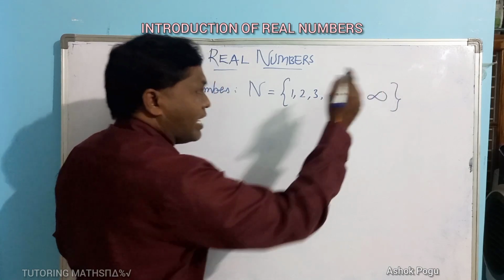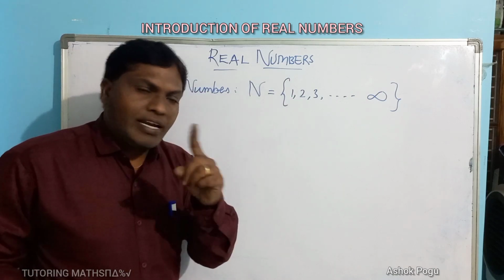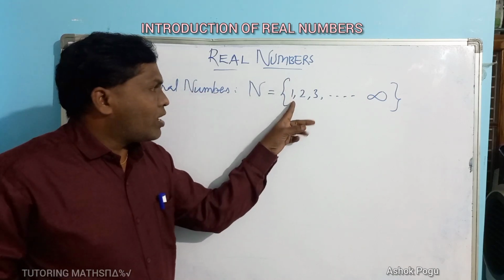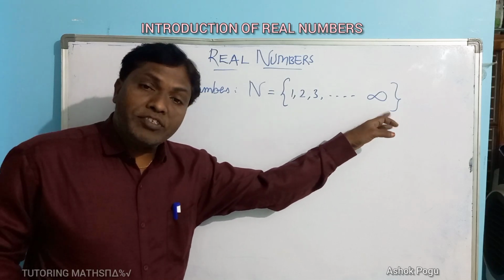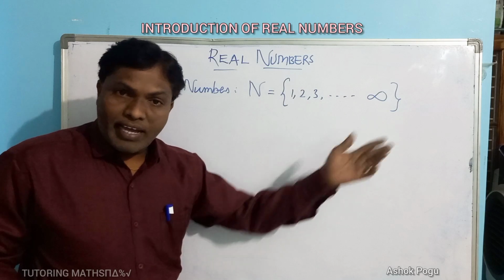Infinite natural numbers are there. The first natural number is 1, and what would be the last natural number? We don't know, we cannot express it; that is undefined, infinite.